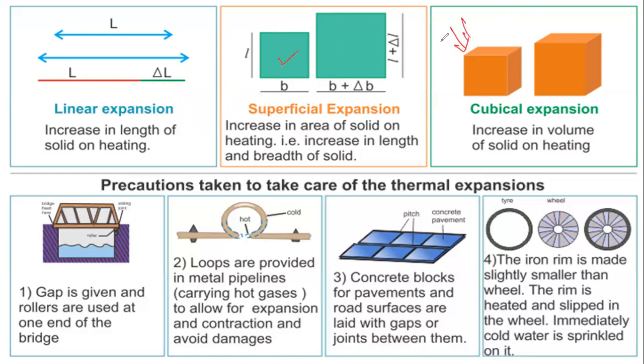Here I'm saying that a thick block of metal you will take, and if you supply heat from one end, what will happen? You will observe the heat will be transferred all along its body, and it will change its length, its breadth, as well as its height. So when the length, breadth, and height all change, then we will observe that the body will gain a new volume.